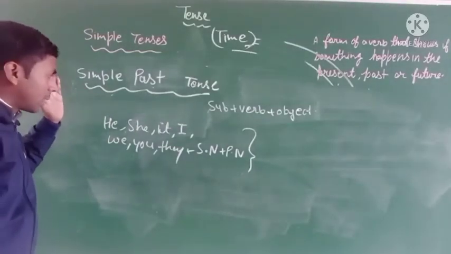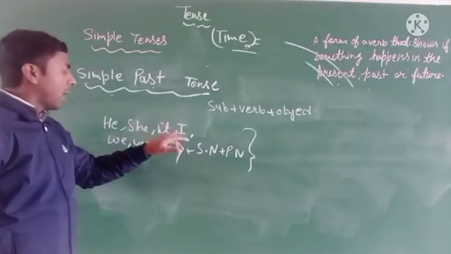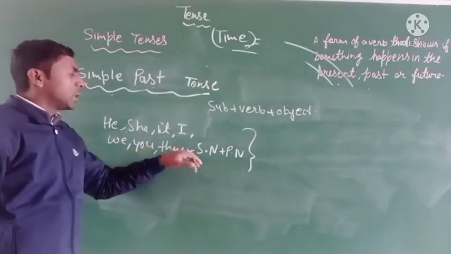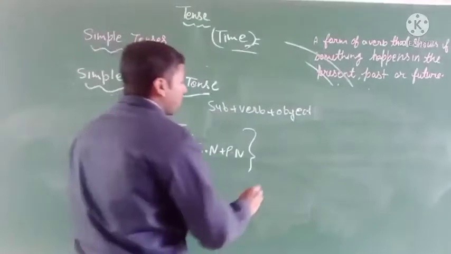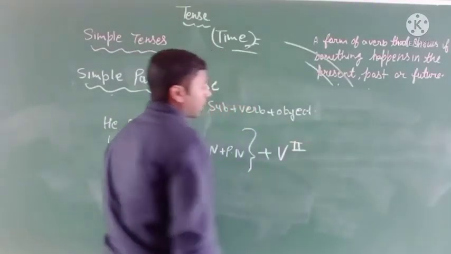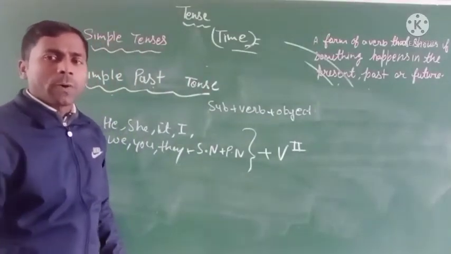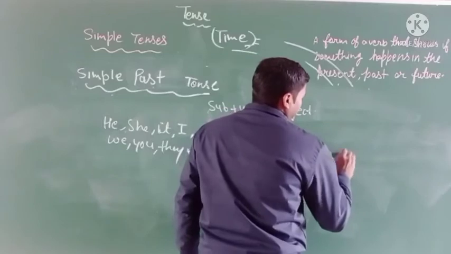It is used as a single part: he, she, it, I, we, you, they, singular number and plural number. With all subjects, you have to use the verb's second form, and then you can use the object.